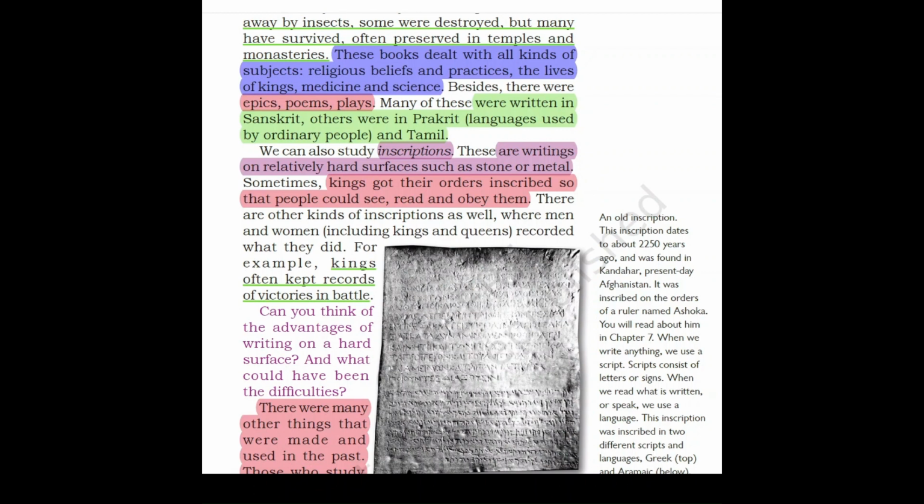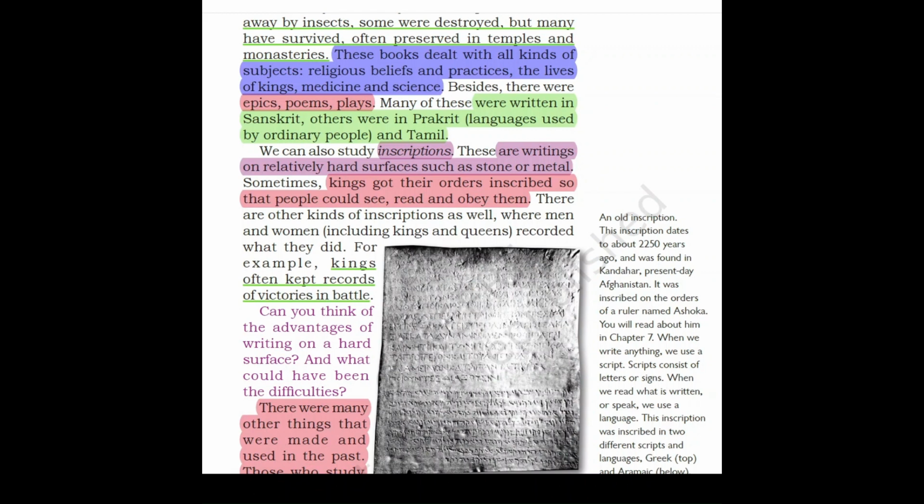Then they are preserved for future generations to know about a rich past and culture, because of which today we know what was being done in those years. We know because they are long lasting. And insects could not eat such materials, as they had destroyed the manuscripts which were written by hand. It was written on the palm leaf, which was eaten up by the insects. But inscriptions are longer lasting.